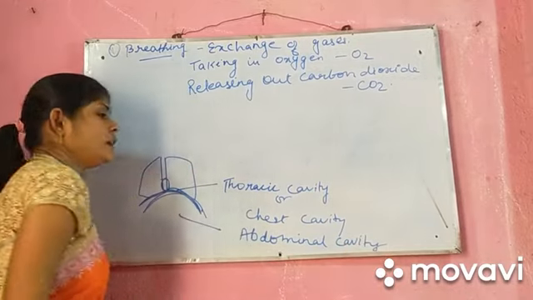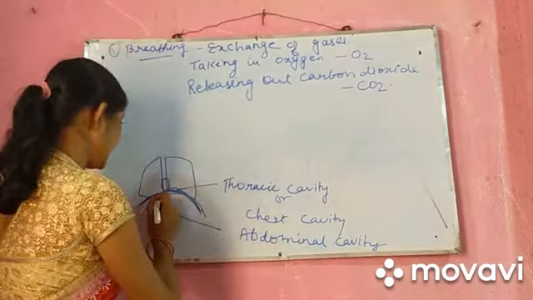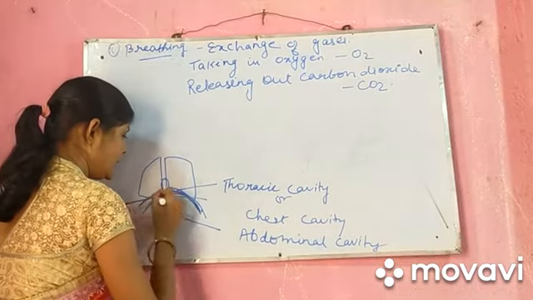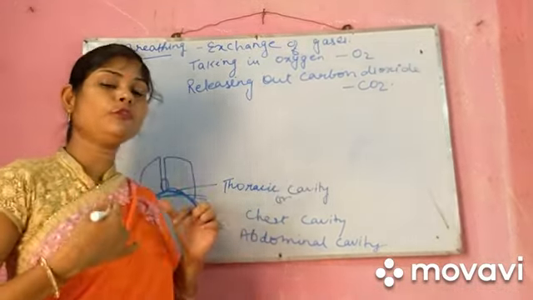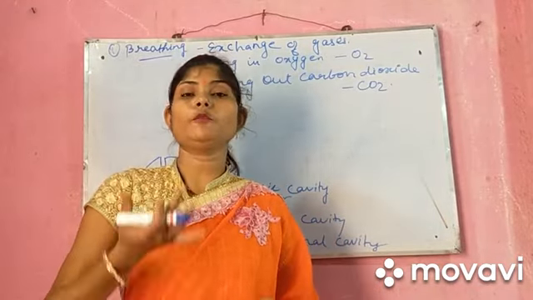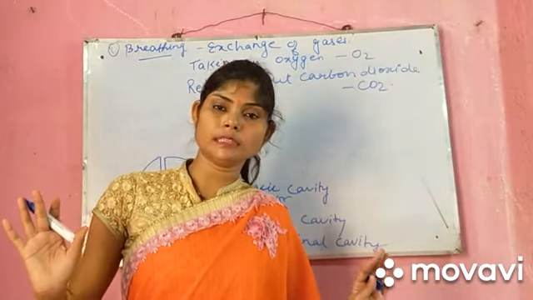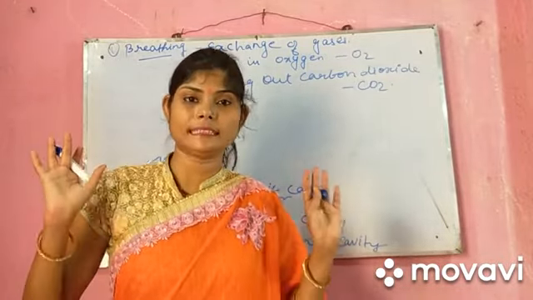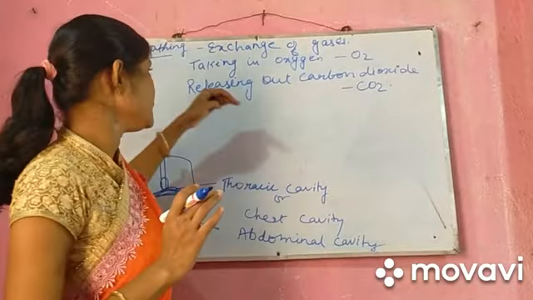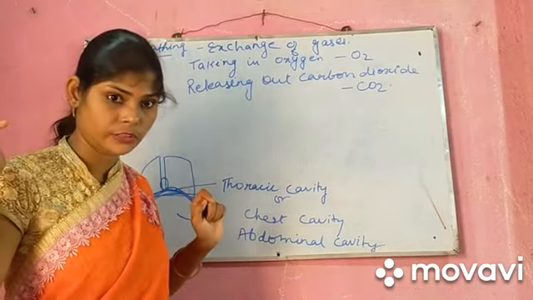Whenever you take in oxygen forcefully, this diaphragm flattens, and we feel that it moves somewhat in the upward direction. But when we release the gas out, it comes back to its original position. It is just relaxing. So breathing is a process in which exchange of gas takes place. This was our first step.